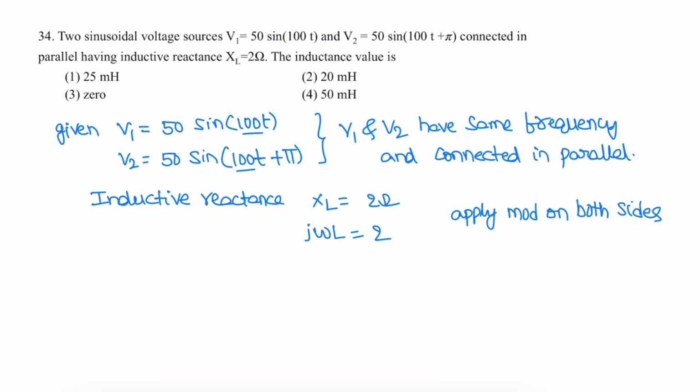XL means inductive reactance, that is j omega L is 2. Apply modulus on both sides: modulus of j omega L is equal to mod 2, that is 2. So omega L is 2 ohms. What is omega here? Omega is 2 pi f, and its value is 100. So inductance L is 2 by 100, that is 20 millihenry. So the correct option is 2.